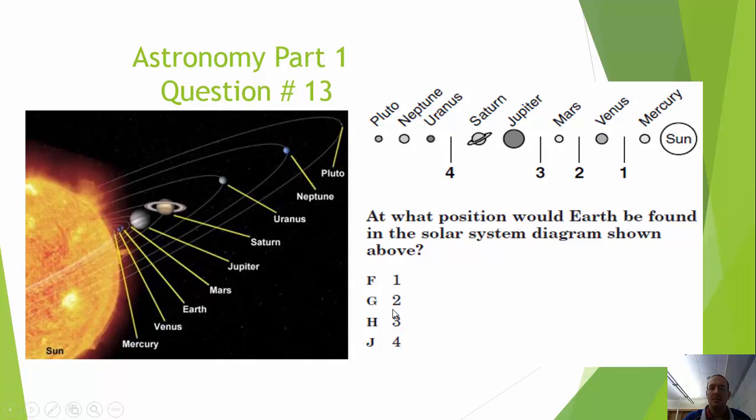That sounds pretty good. Would it be H, which is 3, between Mercury, Venus, and Mars, or right here in 3 between Jupiter and Mars? There's actually something else already there. It's called the asteroid belt. Hypothetically, all these asteroids are considered a possible planet that never actually condensed together to form another planet. Or would it be J, which is number 4, which would be out here between Saturn and Uranus.